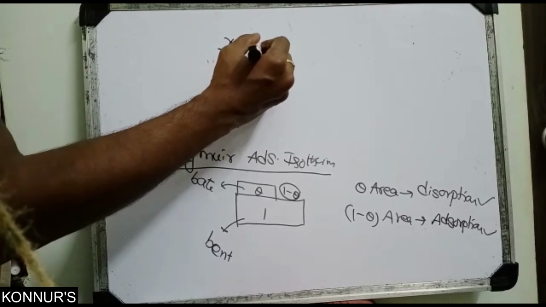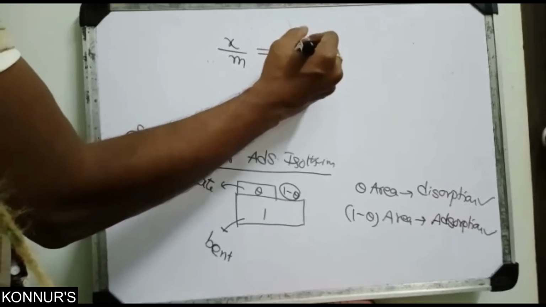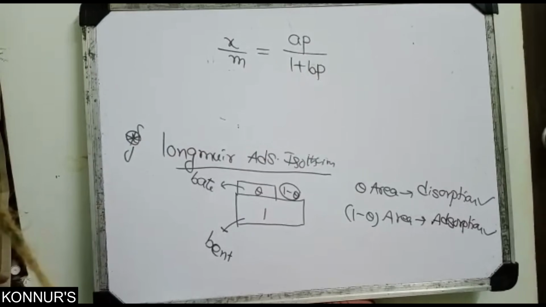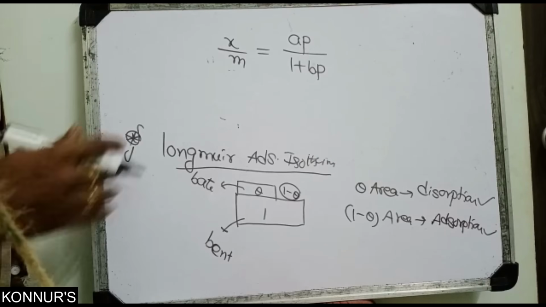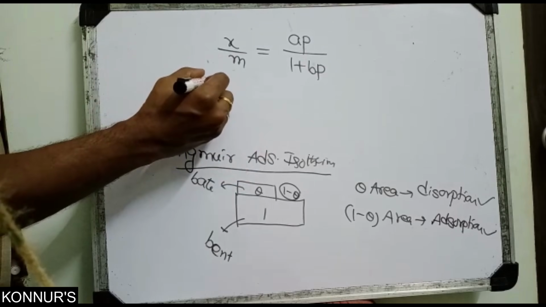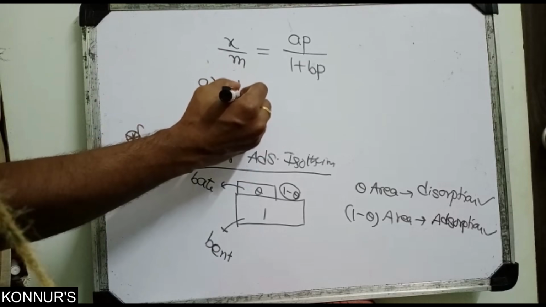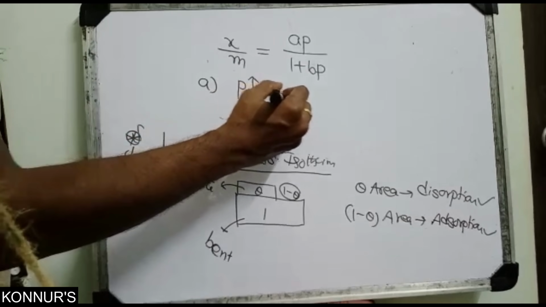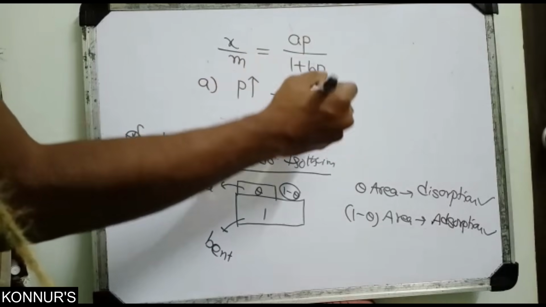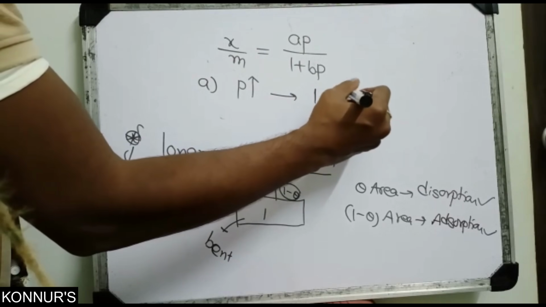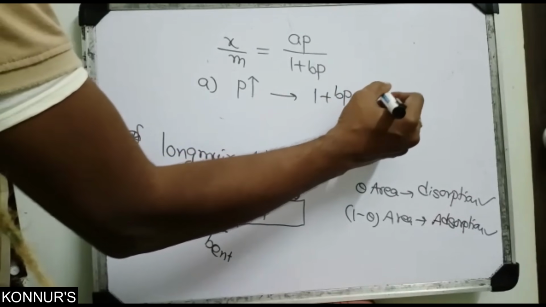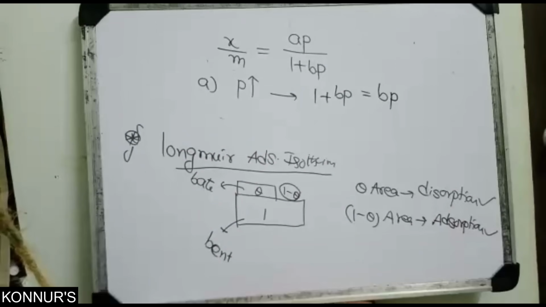x by m value is equal to AP by 1 plus BP, where A and B are constants. Suppose we take applications here. First condition: highest pressure. When pressure is highest, in 1 plus BP, the 1 is negligible, so 1 plus BP is taken as BP.